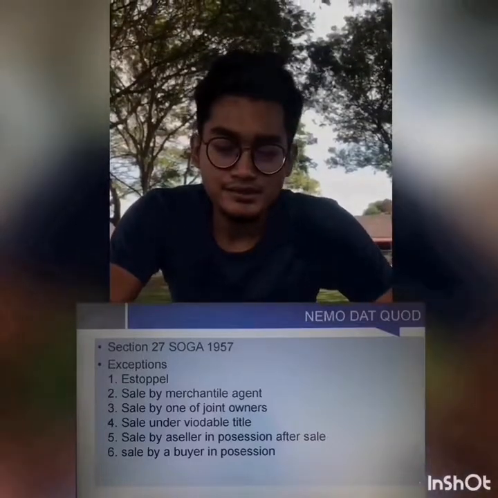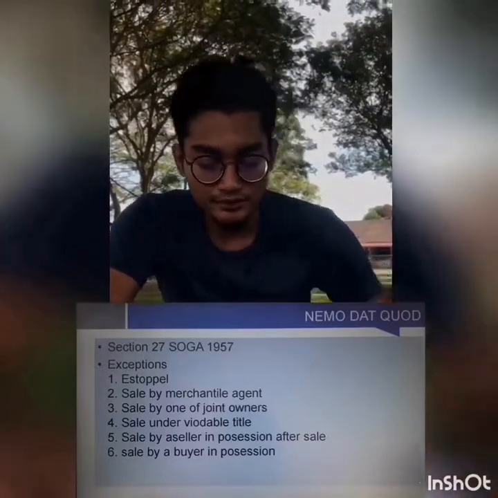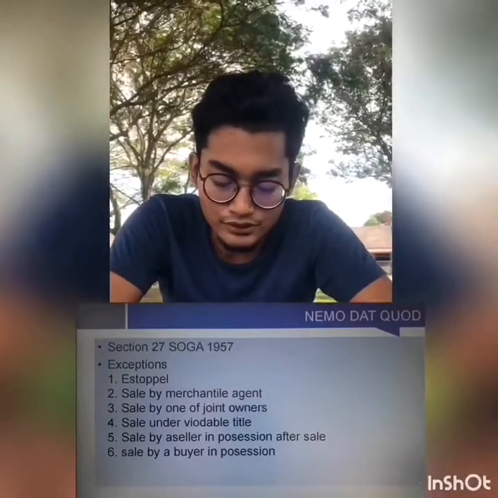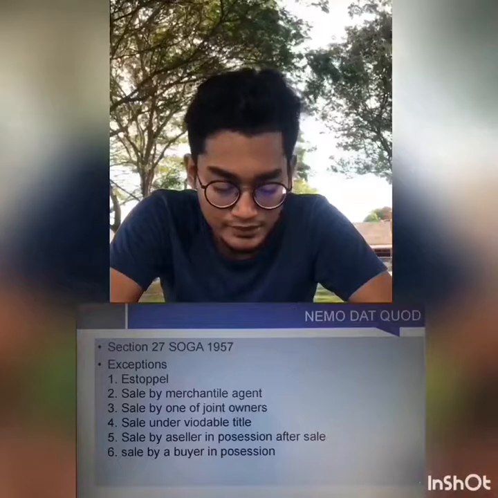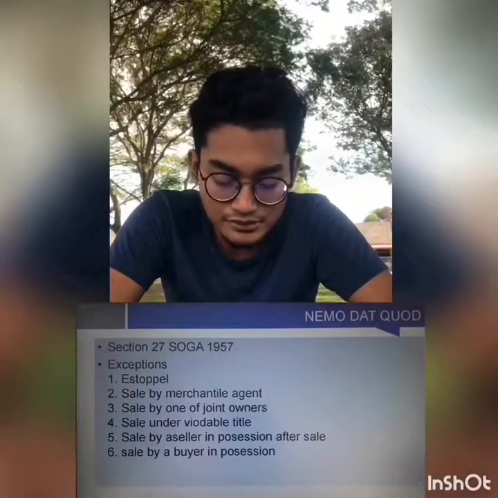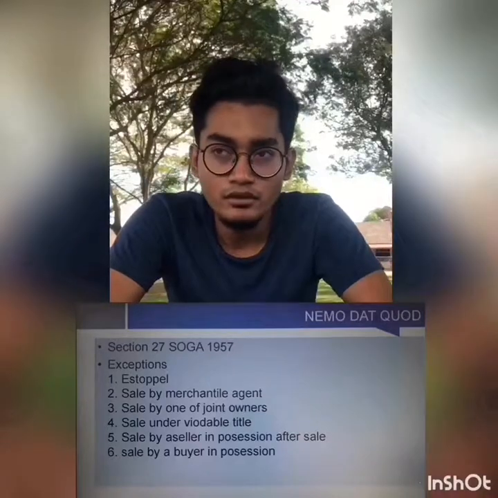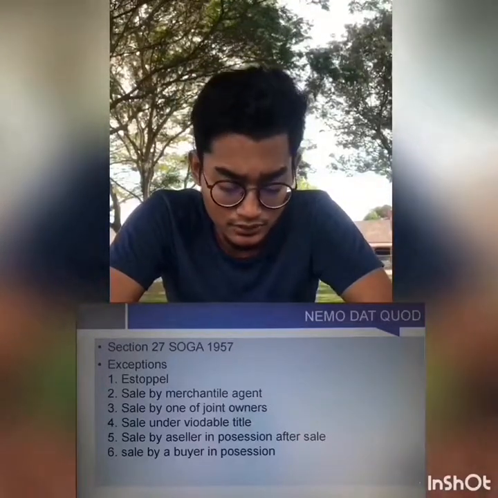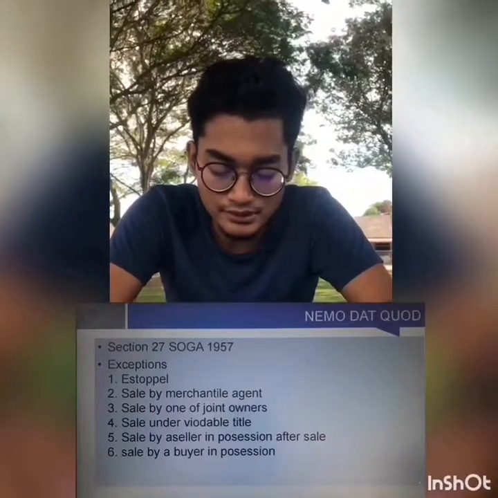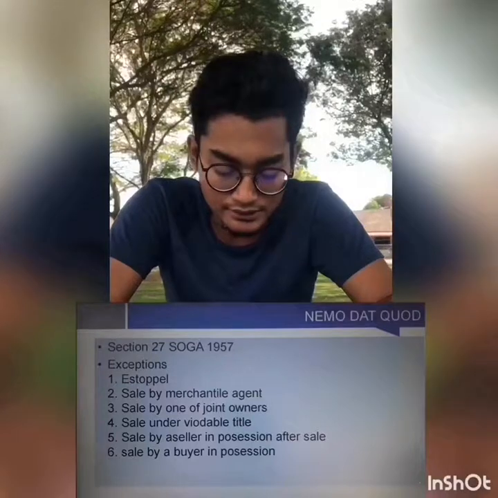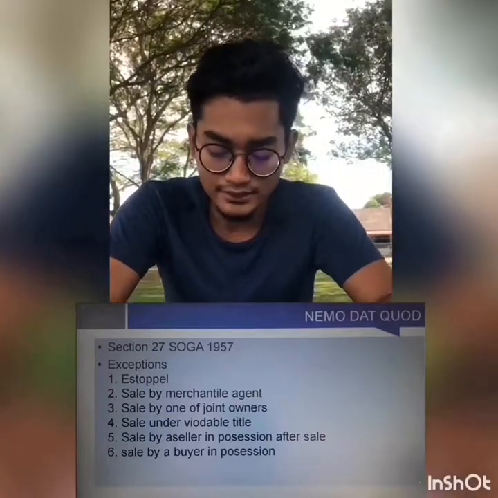Third, sale by one of joint owners. This happens in the situation of goods which are owned jointly by several persons. A sale by one of these joint owners may effectively transfer title to the buyer. Number 4, sale under a voidable title. Where the seller of goods has obtained possession under a contract voidable, but the contract has not been rescinded at the time of the sale,